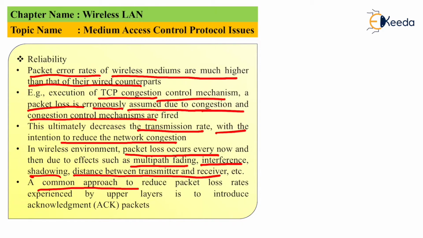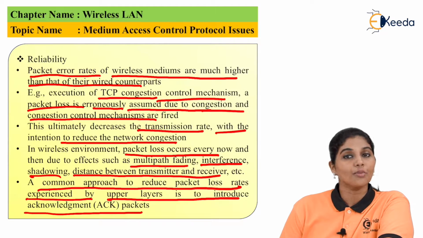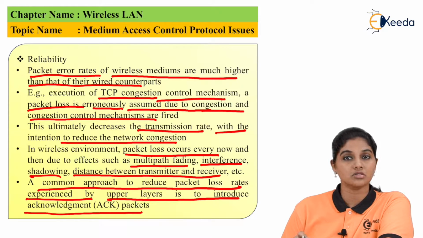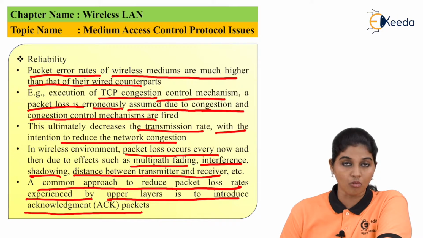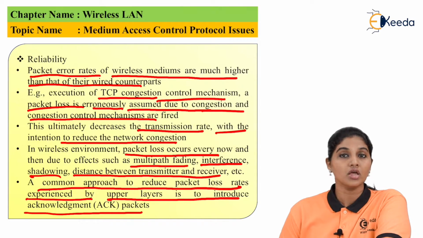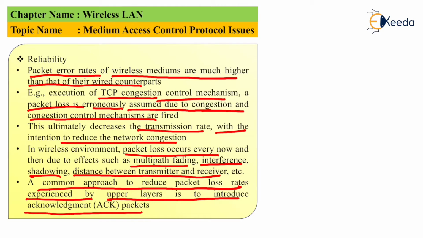A common approach to reduce the packet loss rate experienced by the upper layer is to introduce the acknowledgement packet. When the acknowledgement is received by the transmitter, it makes sure that the data has been transmitted and received by the receiver successfully without any error. So the acknowledgement frame plays an important role in data transmission, and with the help of acknowledgement it is possible to reduce the chances of error occurrence in the data.